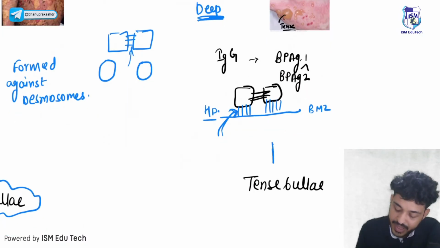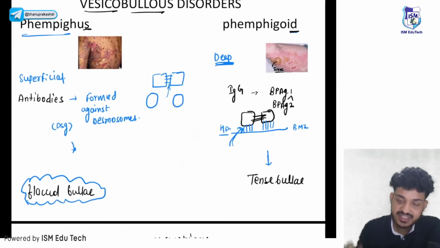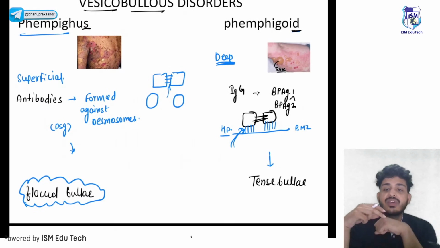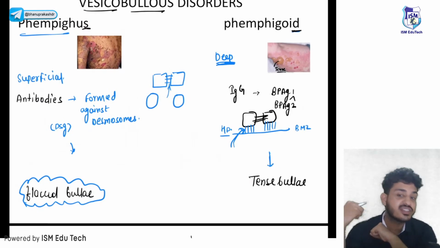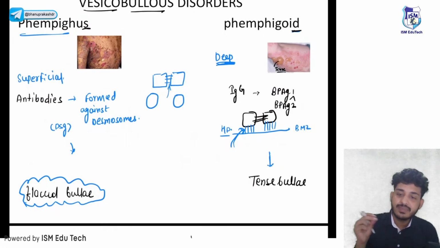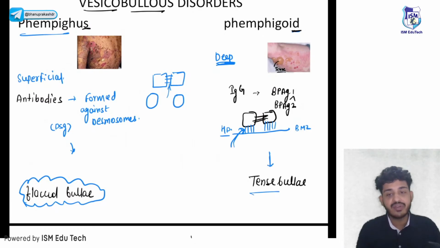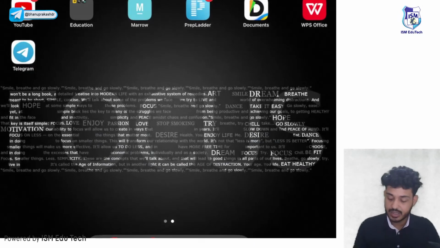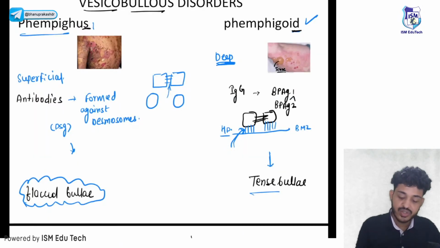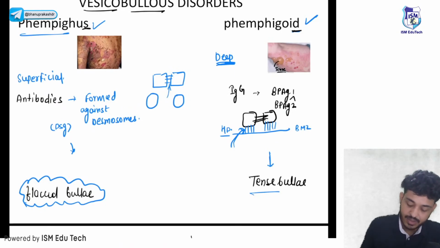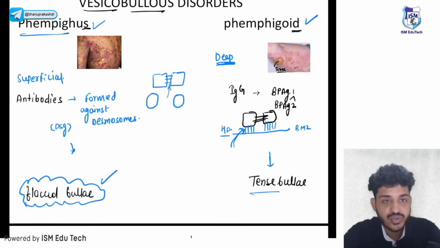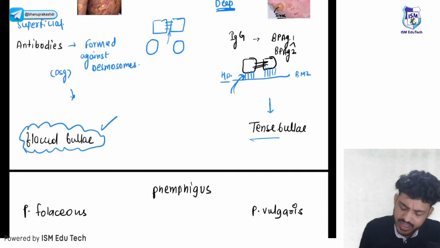So the bulla will be tense. Okay, flaccid bulla means they will be easily ruptured. When you try to rupture a flaccid bulla, it will be easily ruptured. But in cases of pemphigoid, what will happen? The bulla will be deep, the bulla will be tense. So in a question, whenever you see a tense bulla, the answer will be pemphigoid. Whenever you see superficial, whenever you see pemphigus, the answer will be flaccid bulla. Okay, this is what you should remember for exam purposes.